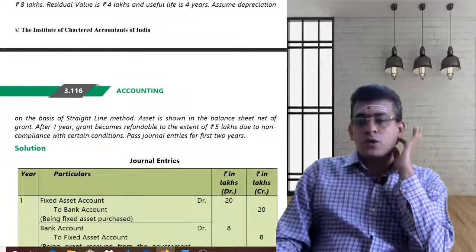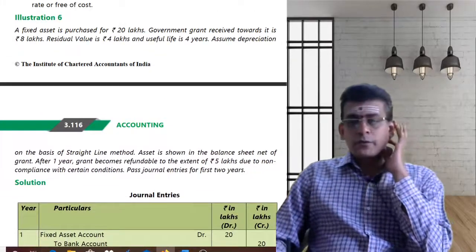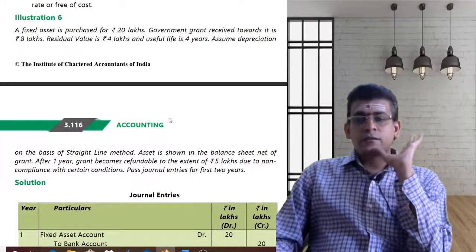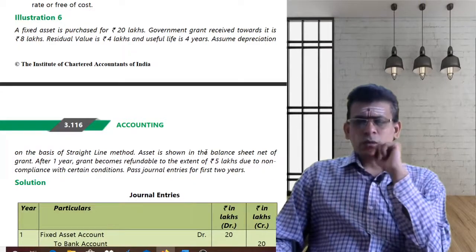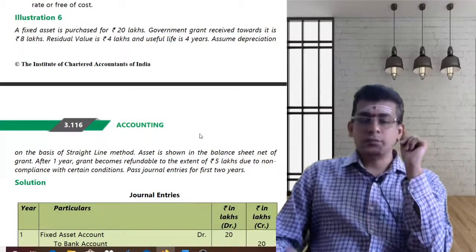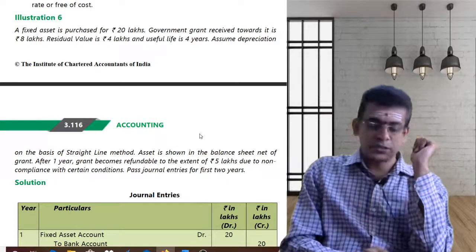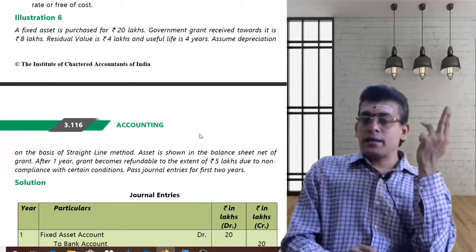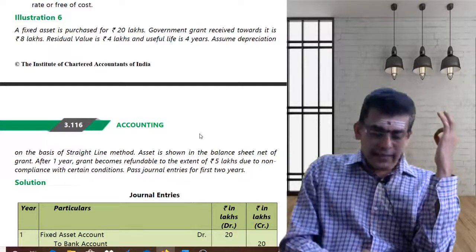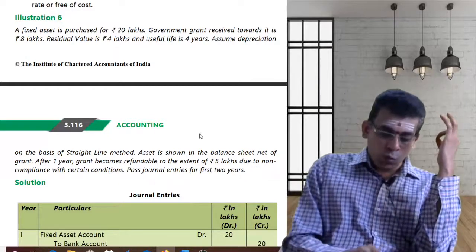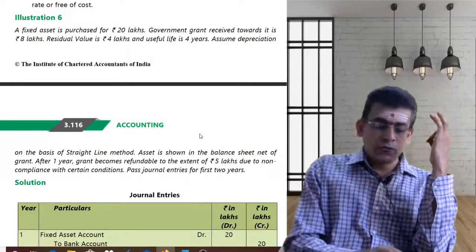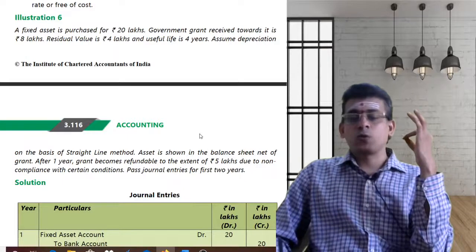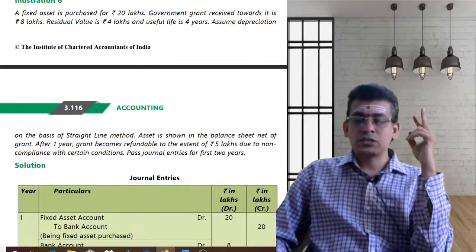So you had reduced the cost of your fixed asset. Then what you will be doing? Then useful life is going to be 4 years. That means this is given for you to calculate the depreciation. 20 lakhs minus the government grant received of 8 lakhs minus the residual value of 4 lakhs. So ultimately the life is 4 years. So 8 lakhs divided by 4, the amount of depreciation is 2 lakhs.